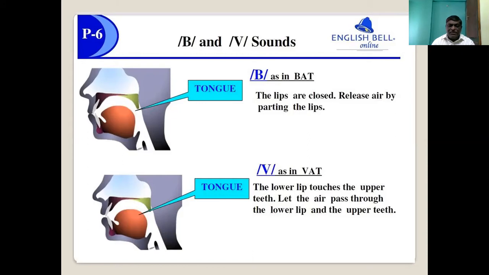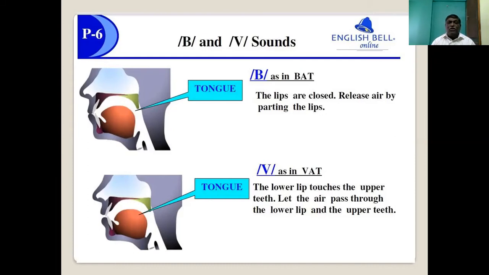Especially, you can see the tongue is placed between the upper and lower teeth and pressed tightly, but the air is released through a small gap. That's why we say thirty, thirst, like that. These are fricatives, and in fricatives you have labiodental, and the second one is known as dental fricatives.